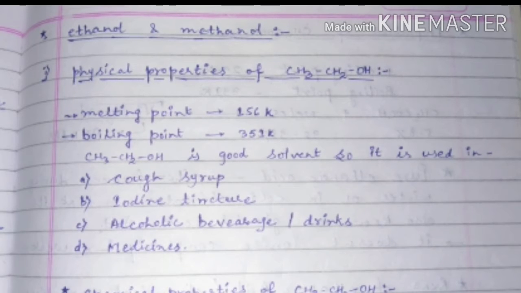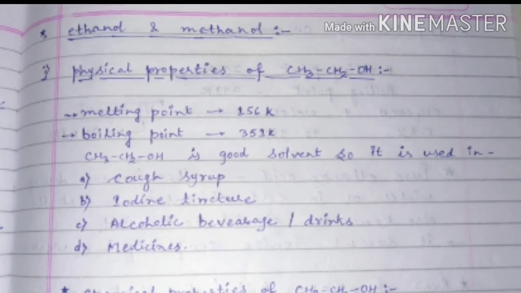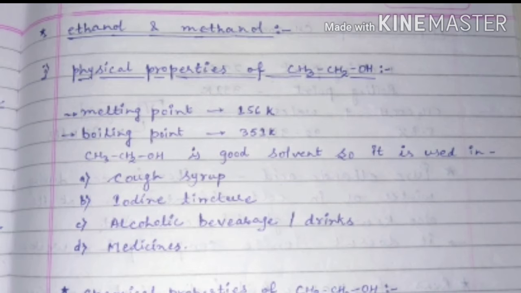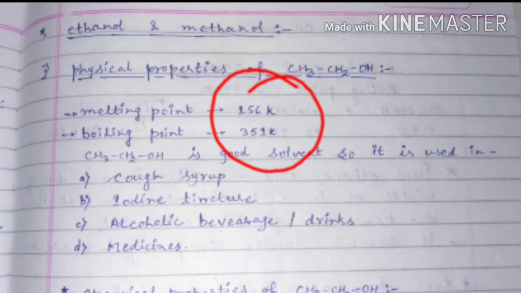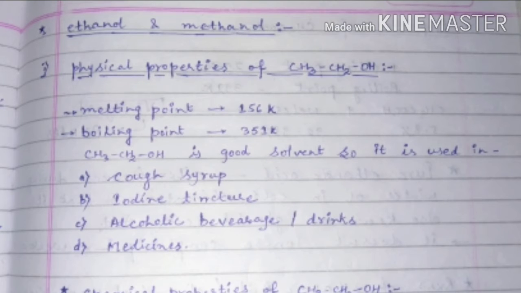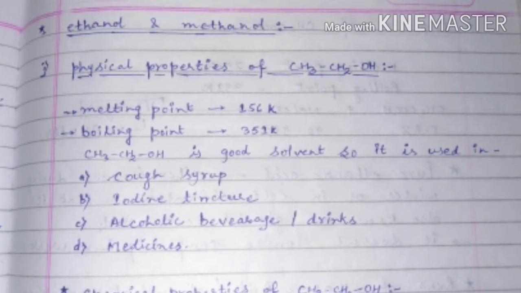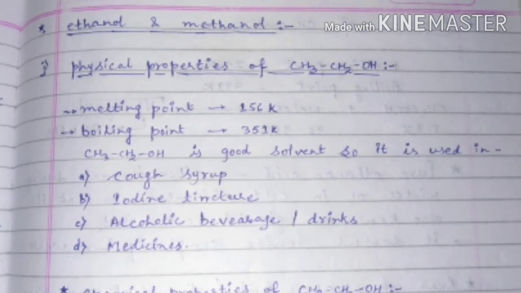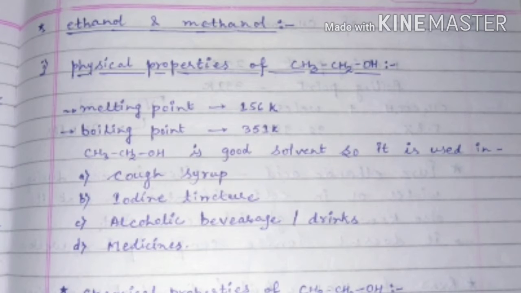First, we will discuss the physical properties of ethanol. The melting point of ethanol is 156 Kelvin, while the boiling point is 351 Kelvin. Ethanol is a good solvent, so it is used in cough syrup, iodine tincture, which is used on injuries or wounds, and in alcoholic beverages, drinks and medicine.